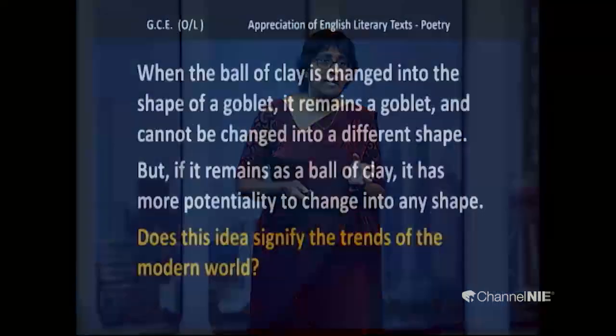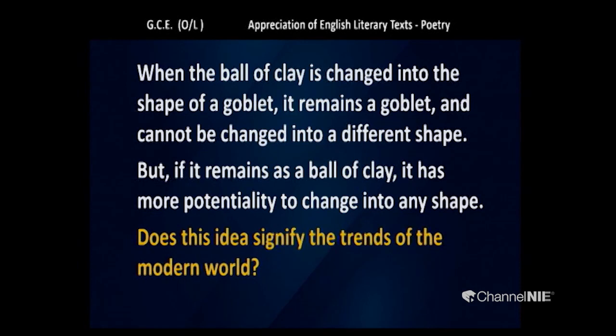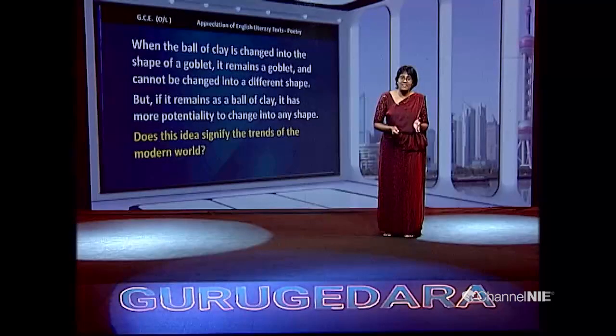Another question I am going to give you: when the ball of clay is changed into the shape of a goblet, it remains a goblet and cannot be changed into a different shape. But if it remains a ball of clay, it has more potentiality to change into any shape. Does this idea signify the trends of the modern world? Please think about it.